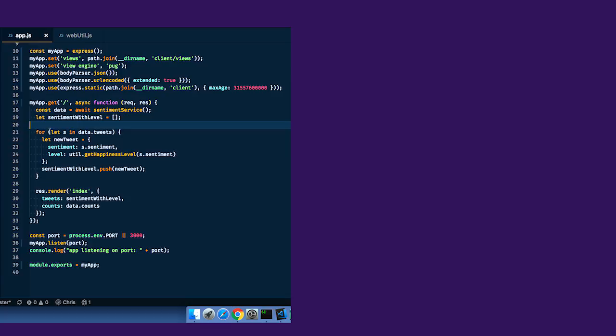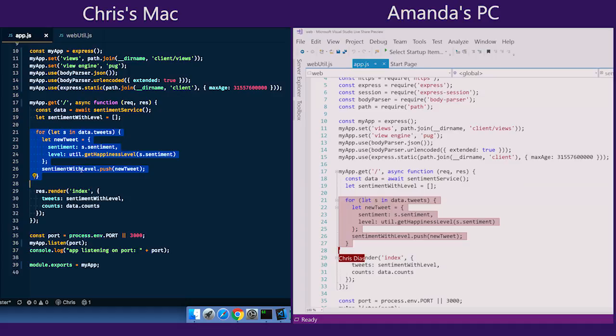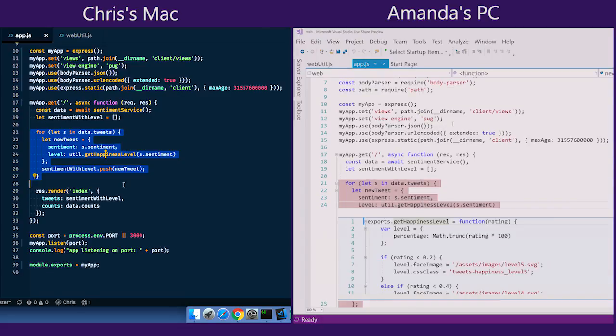All right, Chris, why don't you show me what the problem is? All right, this loop here is giving me a problem. The data that's coming in looks fine, but when I load up sentiment with level, I'm getting a bunch of undefined objects, and I don't know what the problem is. Okay, let me take a look. So I can use a whole bunch of different navigation features. Like I could, for example, peek definition of the get happiness level function to look at it. That doesn't seem to be what the issue is.